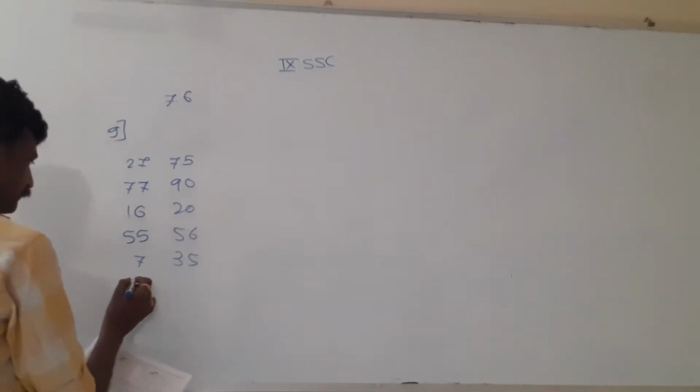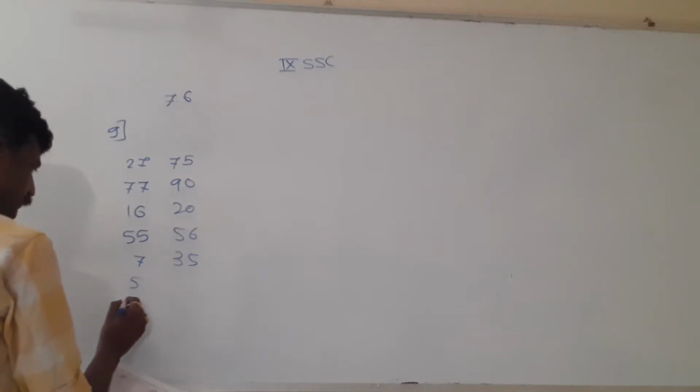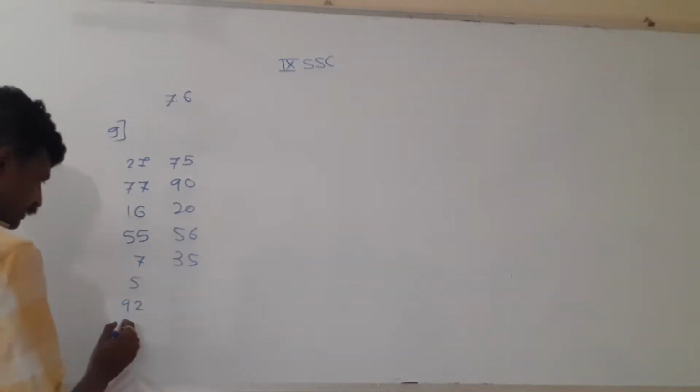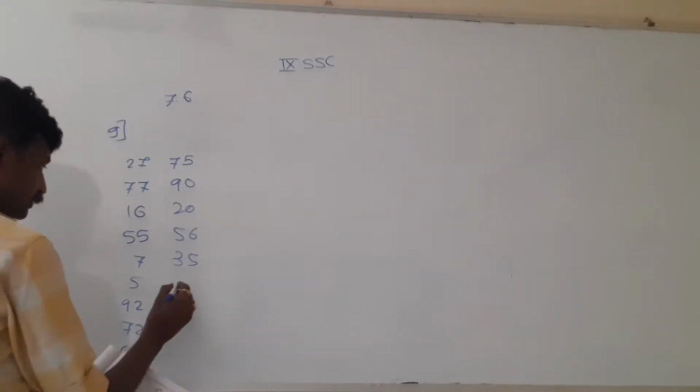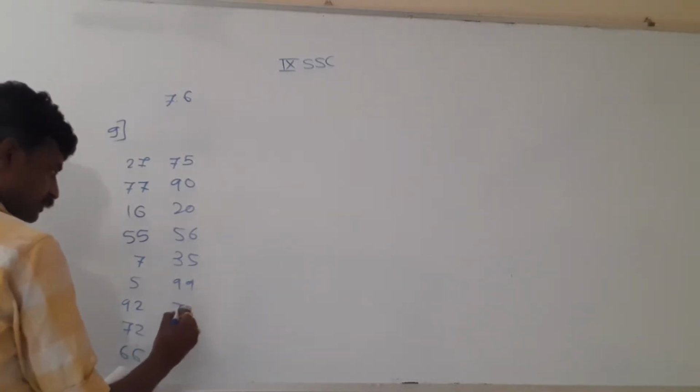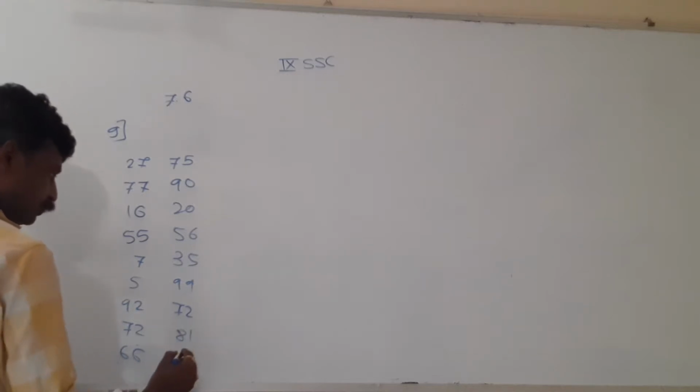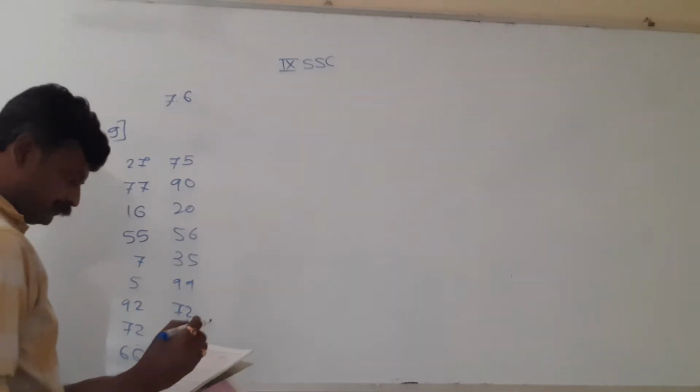Next line gives 5, I will write it down. 92, 72, 66. Next gives 99, 72, 81, 67.